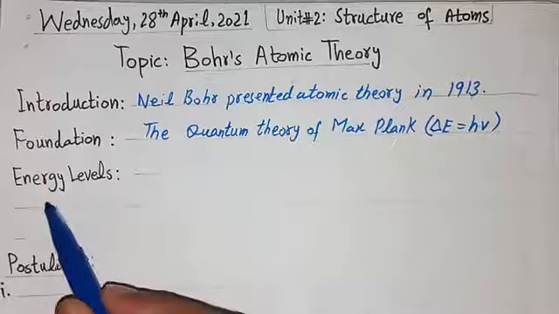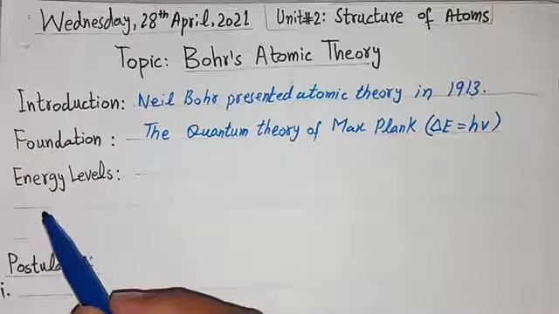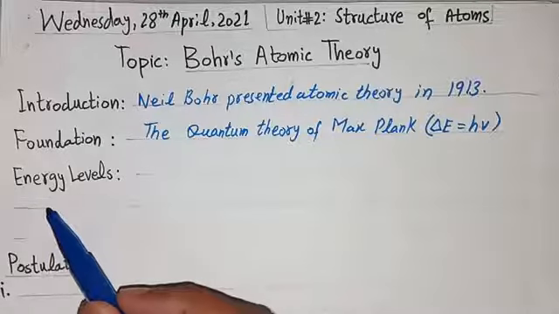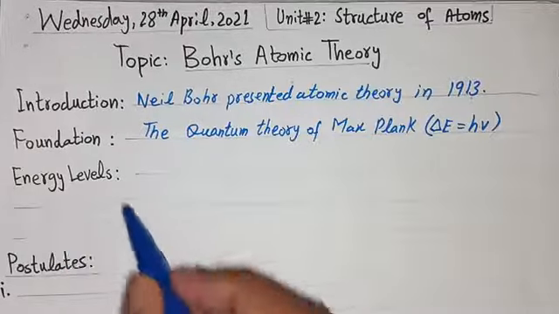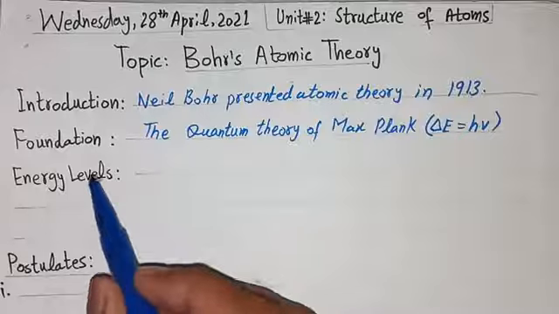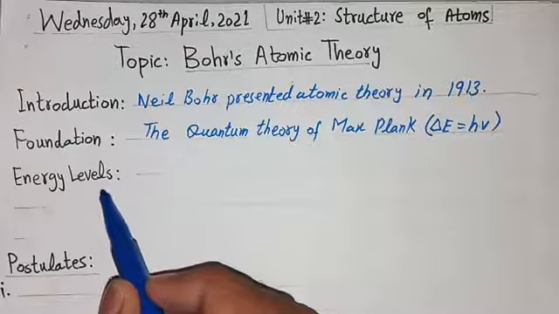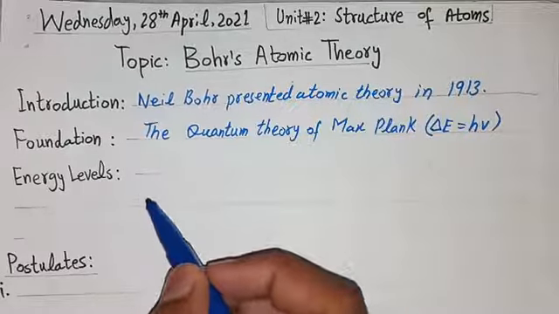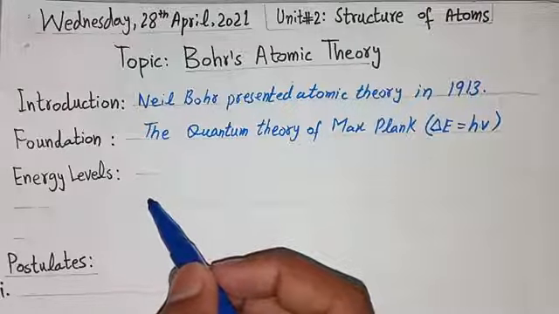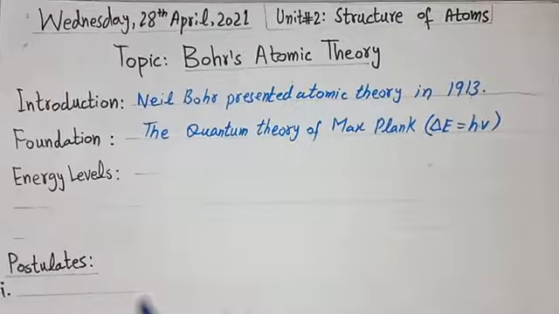Next, he gave the idea about energy levels. He said that electrons revolve in fixed paths that are called energy levels or shells.